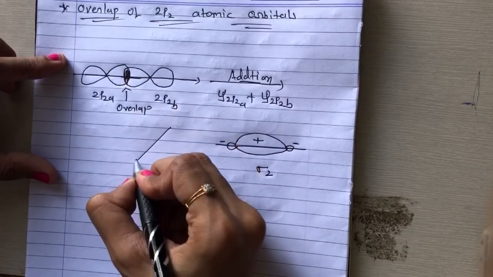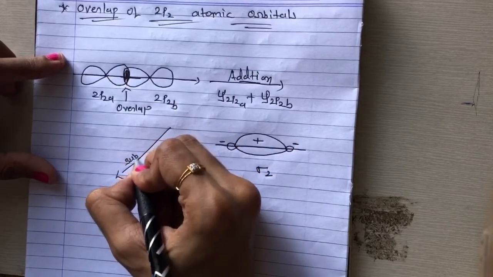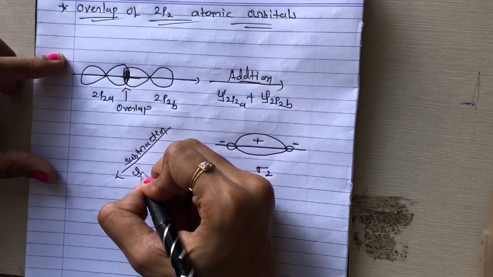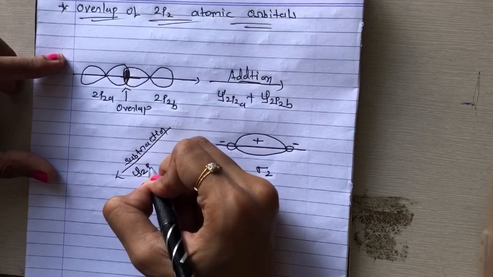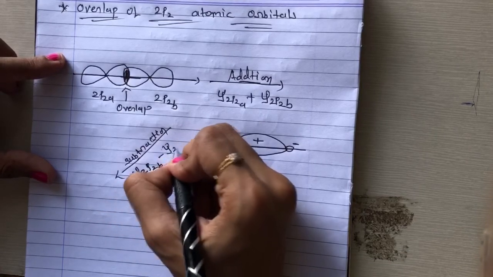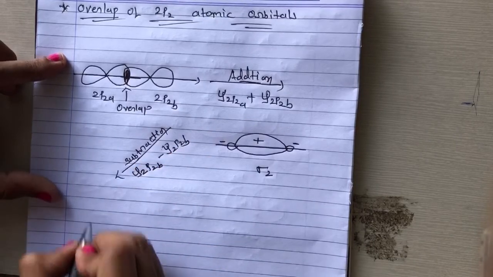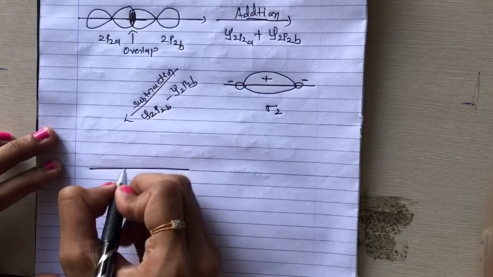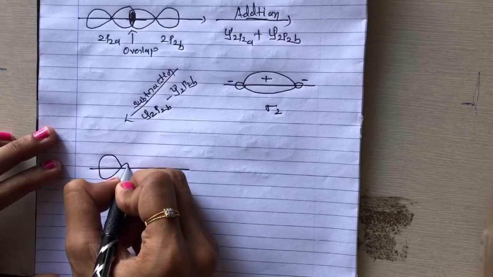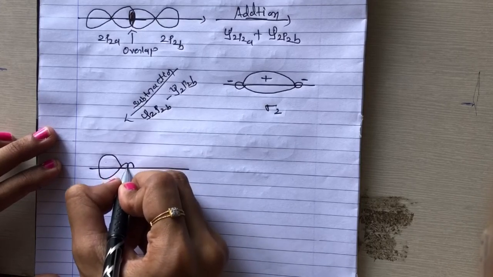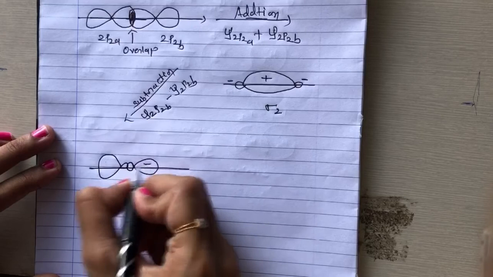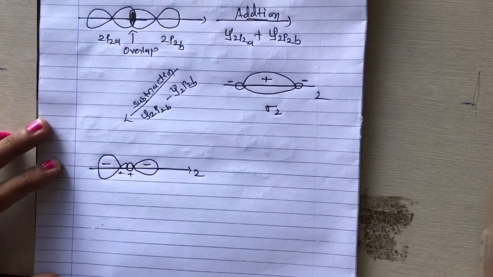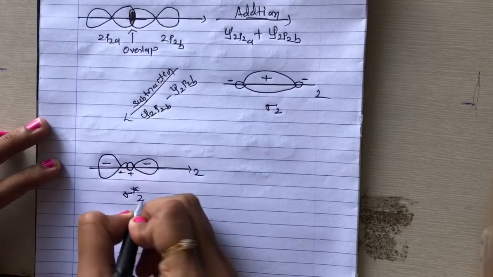And now with subtraction, that means sigma 2pza minus sigma 2pzb, we get a structure like this. This is a minus, this is plus and plus. This is the z axis, right? This is called sigma star z.